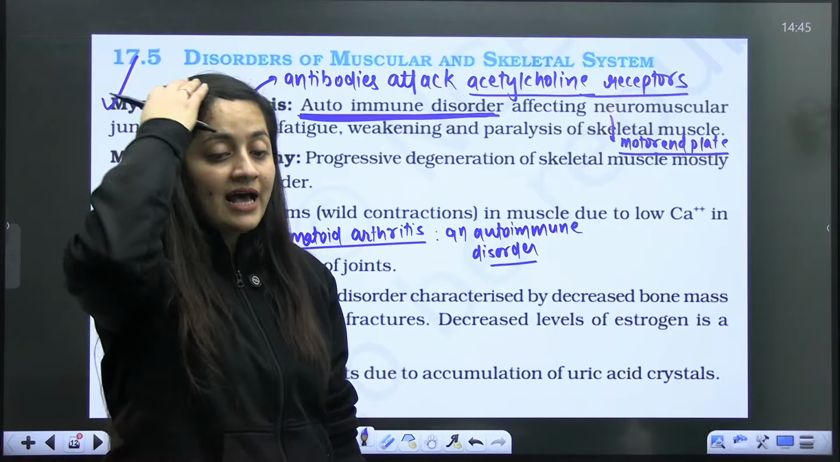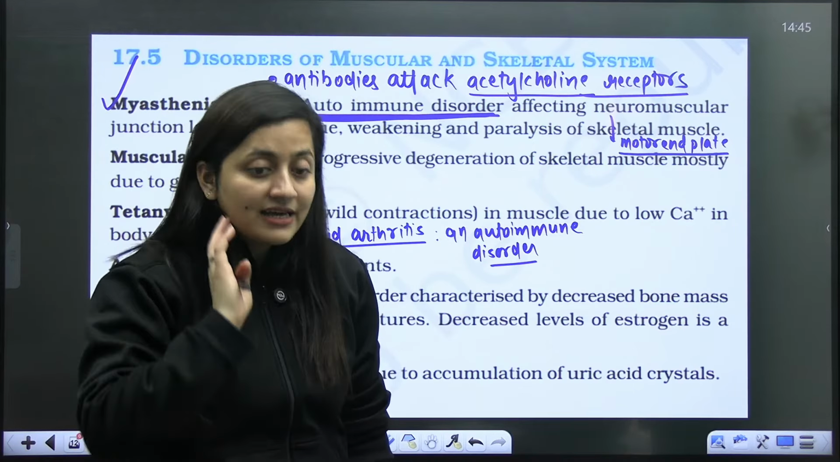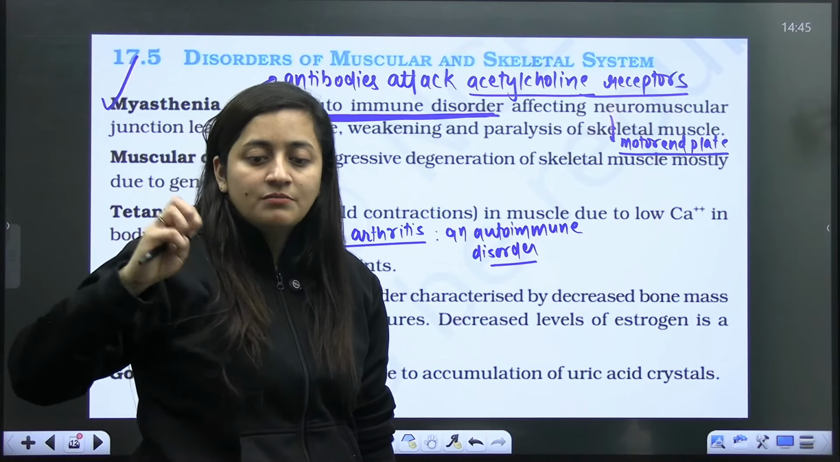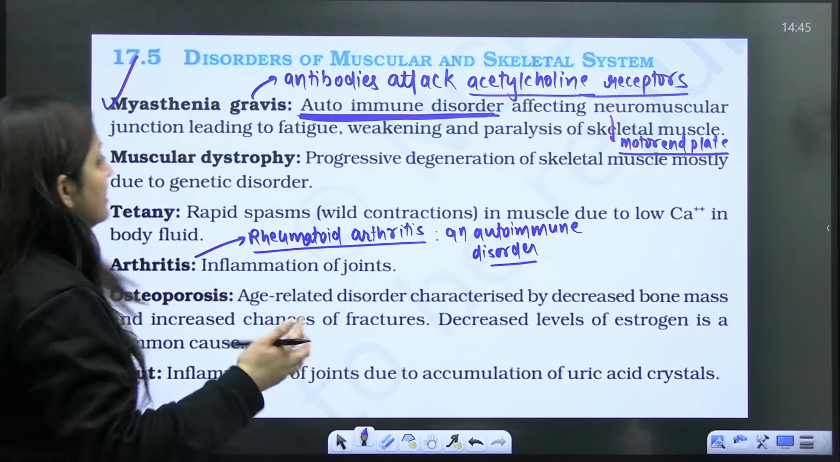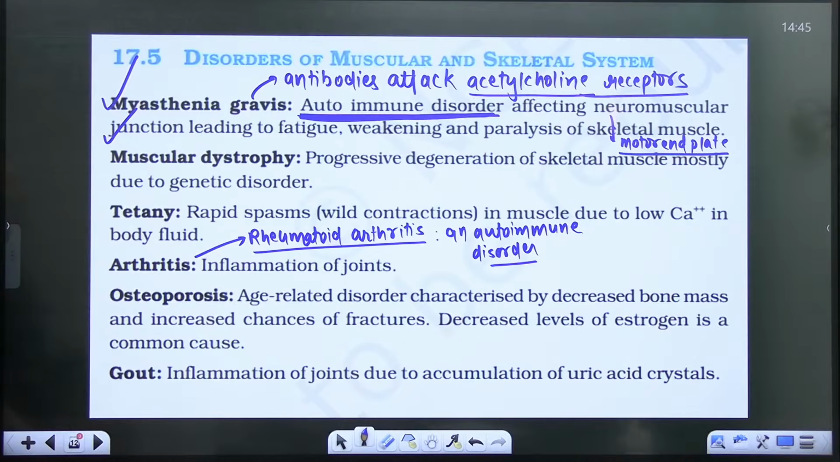So acetylcholine has to bind with the receptors and the process will start. But here these antibodies are attacking these receptors. They will not allow this binding, and obviously the muscle contraction will be affected. That's how it works. So it can lead to fatigue, weakness, even paralysis of the skeletal muscles. Any doubt here? So acetylcholine will not be able to join.